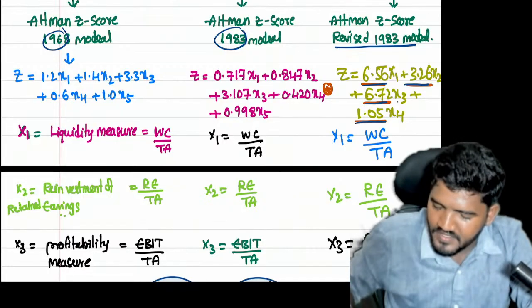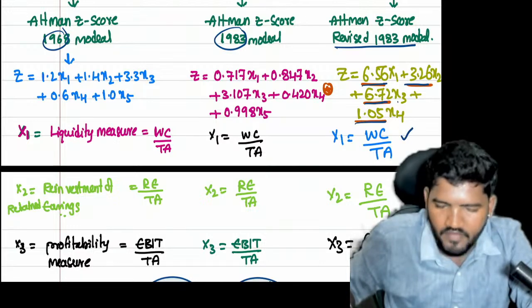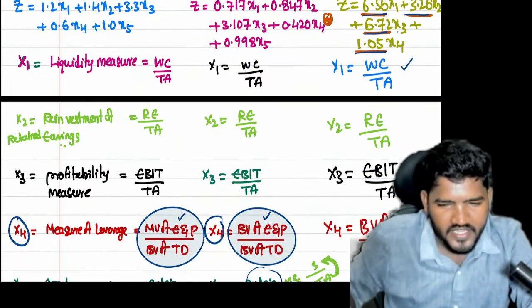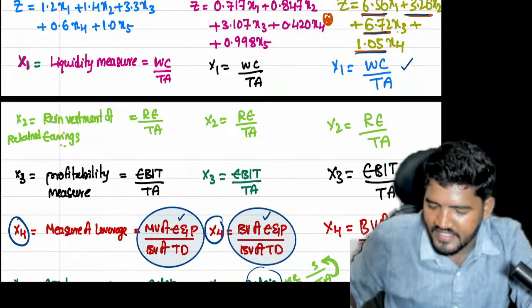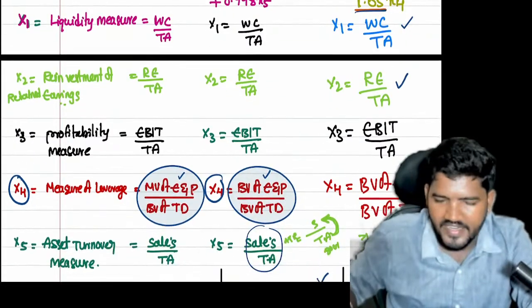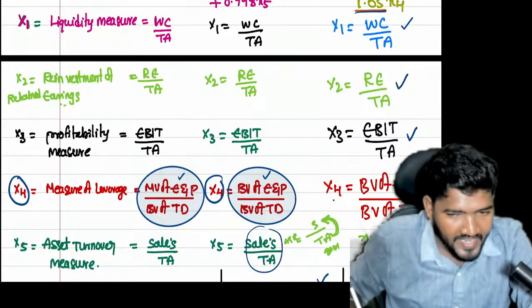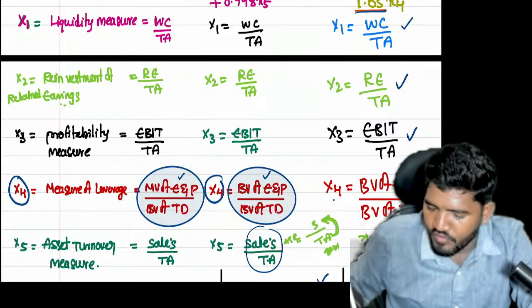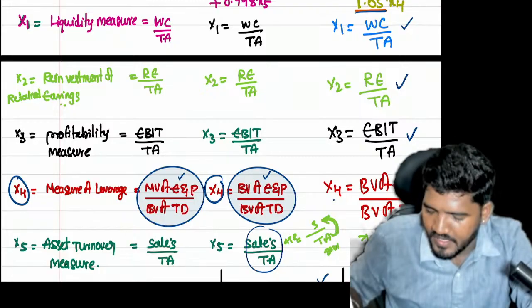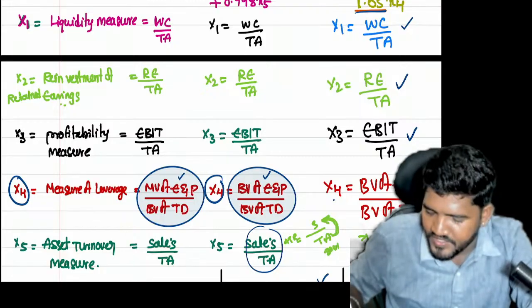X1 is the same liquidity measure, working capital divided by total assets. X2 is reinvestment of retained earnings divided by total assets. X3 is the profitability measure, EBIT divided by total assets. X4 is leverage, book value of equity share capital and preference share capital divided by book value of total debt. There is no x5.